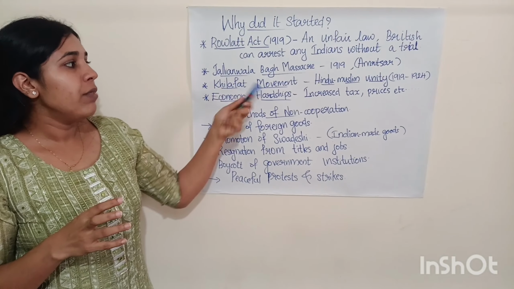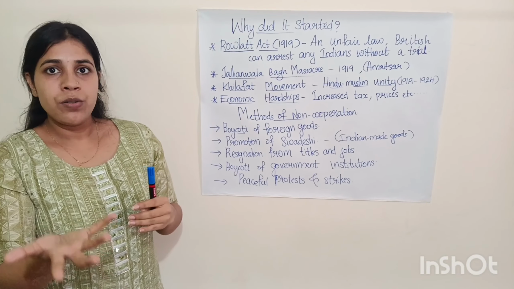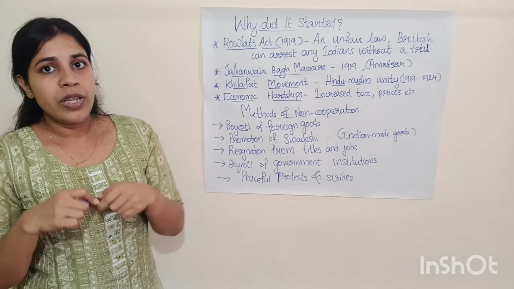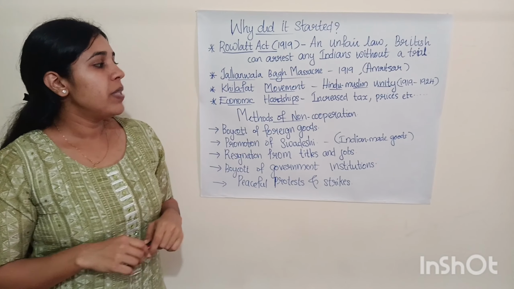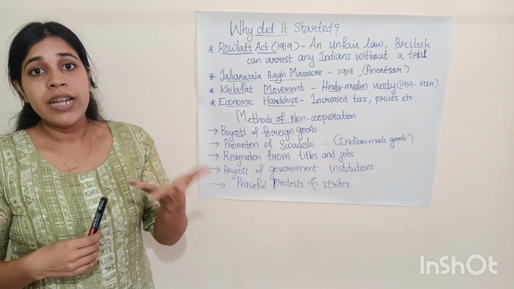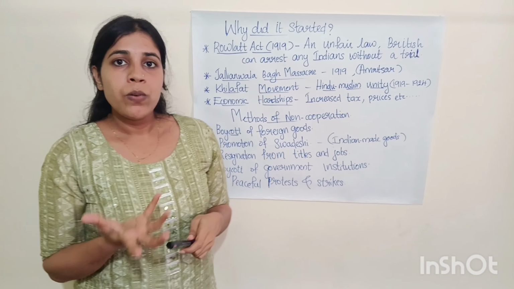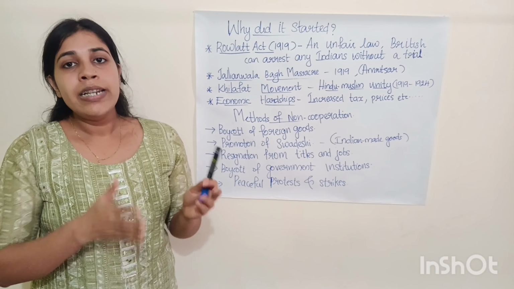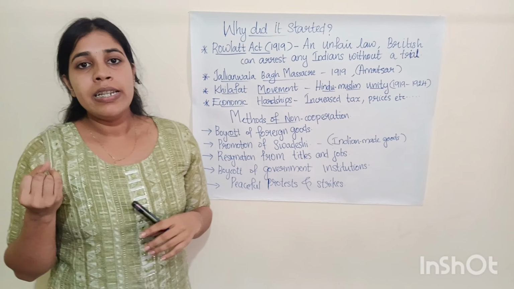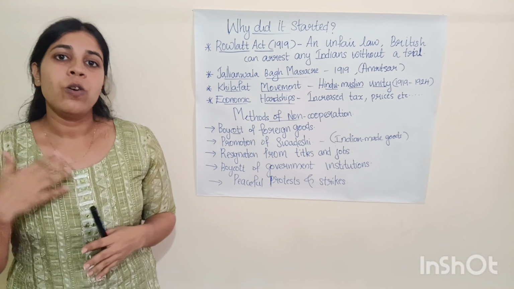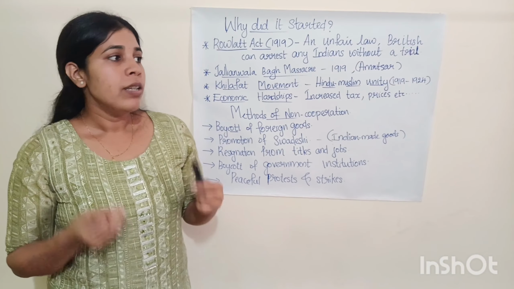So the Khilafat movement tried to unite Hindus and Muslims under a common cause against British rule when it connected with the non-cooperation movement. And the next reason is economic hardships. Economic hardships indicate the financial problems experienced by the people during British rule. We know that the British imposed very high taxes, which led to an increase in the prices of essential goods and services. Apart from the increased tax and prices, the people experienced so many other problems like poverty, unemployment, food shortage and exploitation.